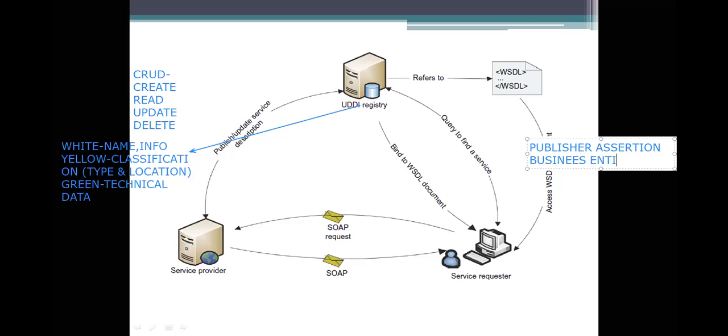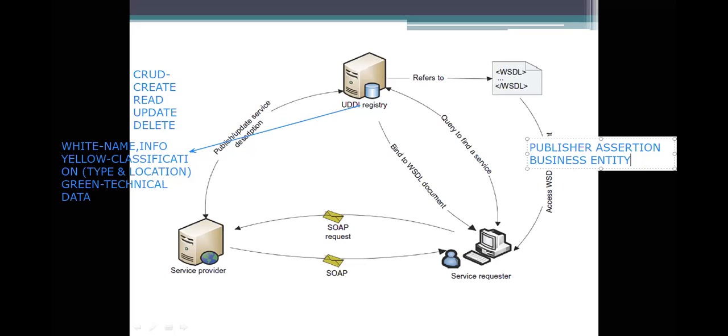The business entity element describes an organization, or you could say it describes a business which will be providing web services. So what could the information be? The name of the company, the contact information, the products, the geographical representations, the industries it has under it, and any other important information will be stored in this business entity.